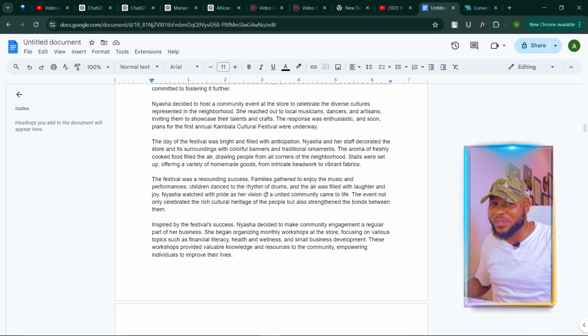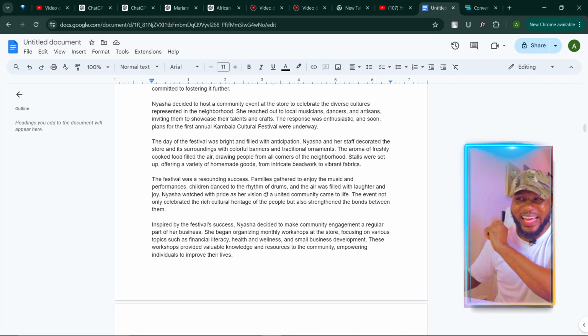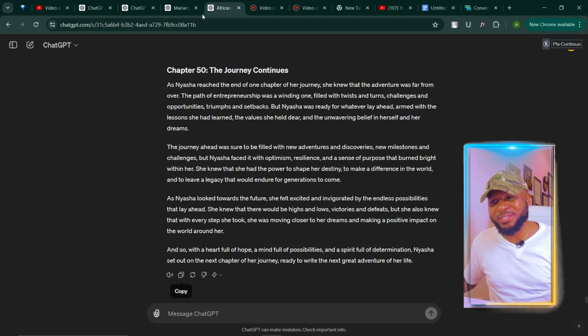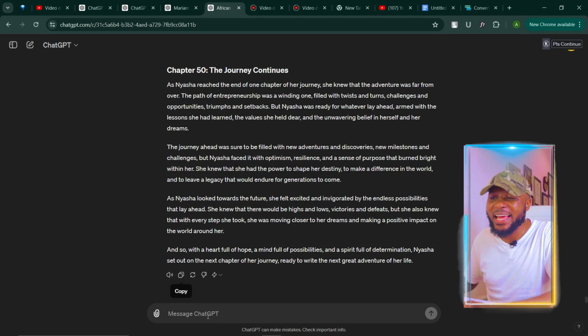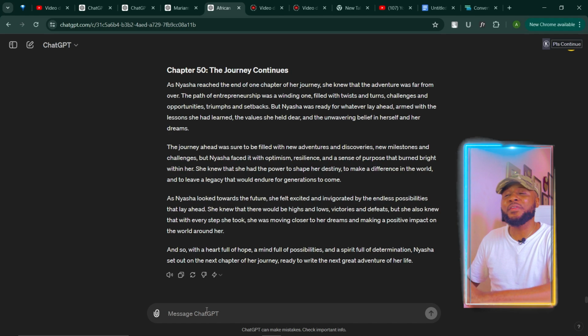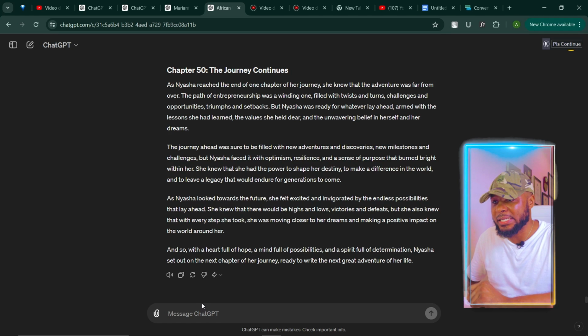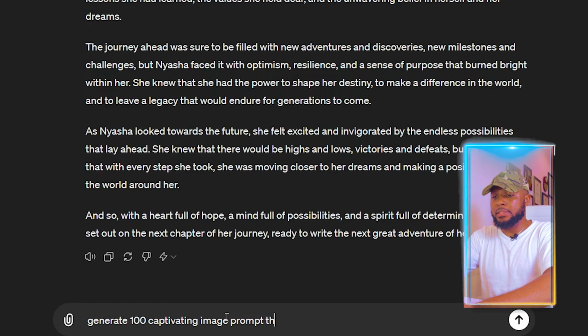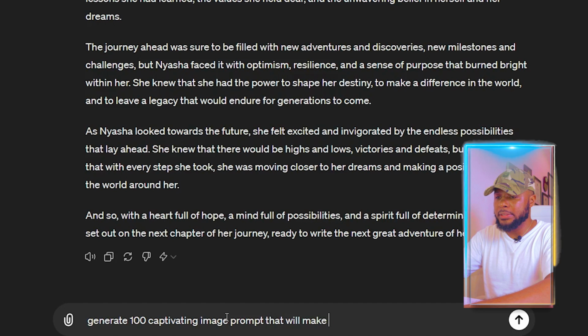So I have a solution to it. I always have a solution to all these things, and that solution is very simple. All you have to do is to come over to ChatGPT, the same ChatGPT, the same one that you use to generate the story. And the next thing you're going to tell ChatGPT is generate 100 captivating image prompts that will make this story